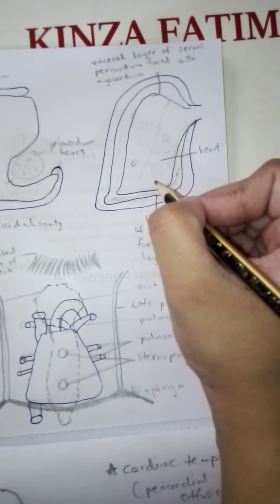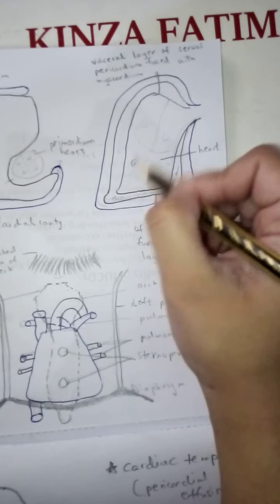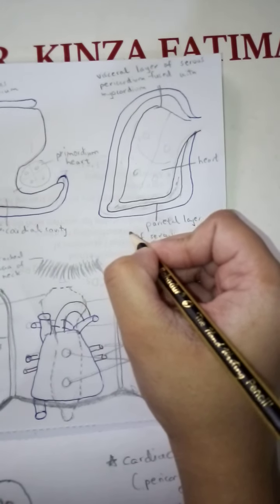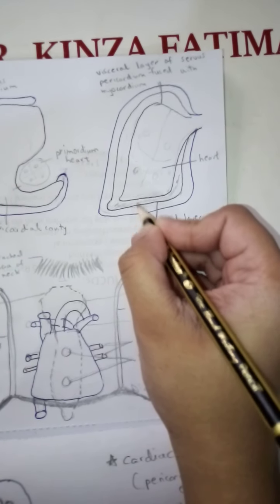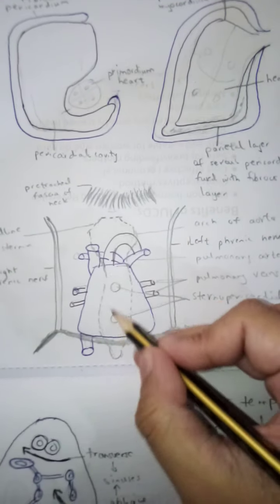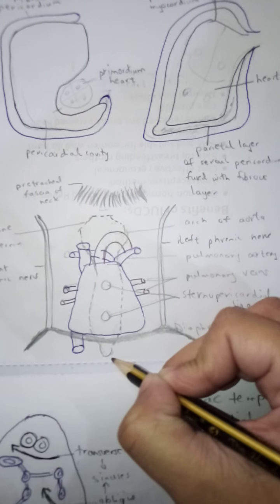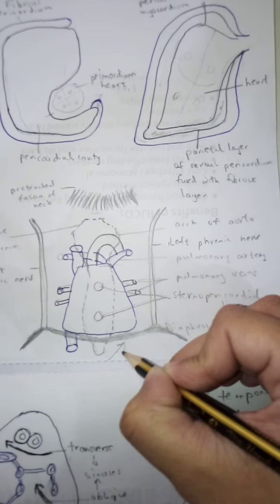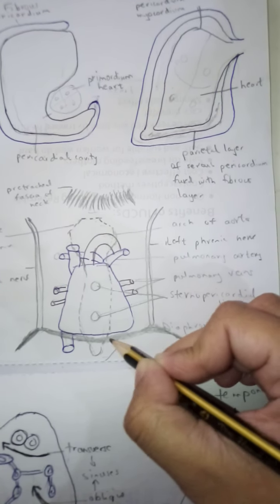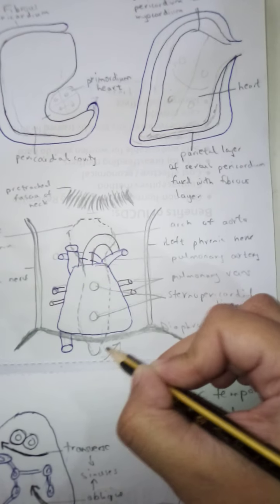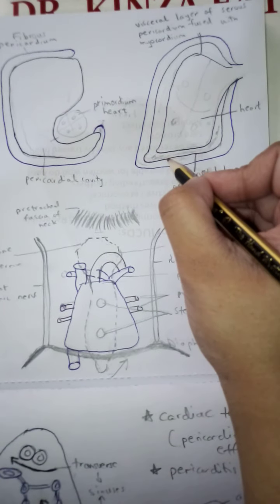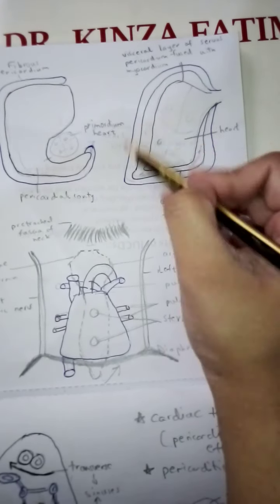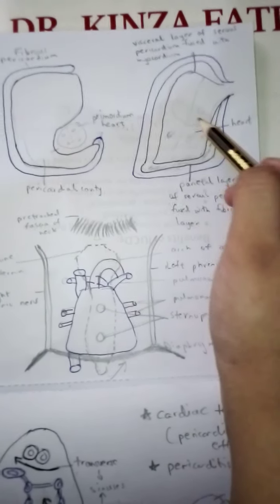To relieve this condition, to drain this serous fluid, we insert a drainage needle from the left intercostal space next to the xiphoid process. As this is the sternum in front of the heart, this is the left costal margin. We will insert a needle from here, in the left costal margin next to the xiphoid process, and we will drain the excessive pericardial fluid, and the cardiac tamponade condition, the pressure condition of the heart, will be relieved.